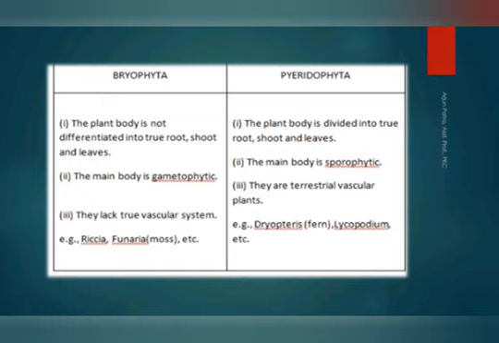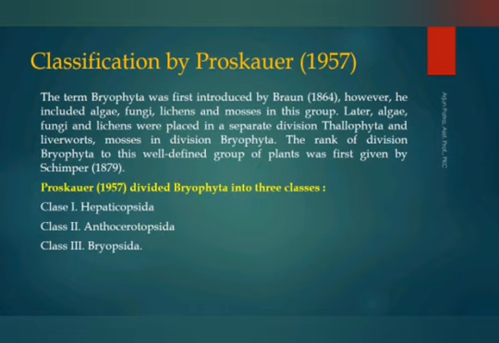Let's come to the classification of bryophyte. Many classifications were proposed by different renowned scientists, but Proskauer in 1957 proposed a classification, with some changes, which was also accepted in the International Code of Botanical Nomenclature in 1956-66. I will discuss the classification adopted by Proskauer 1957.